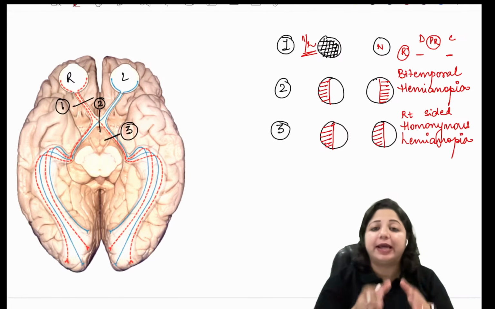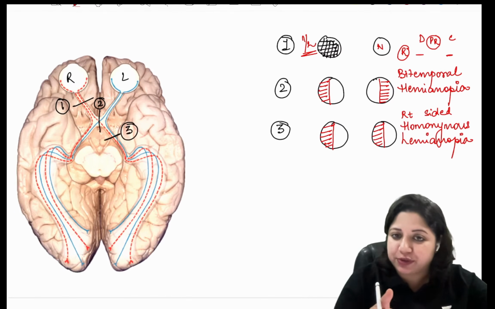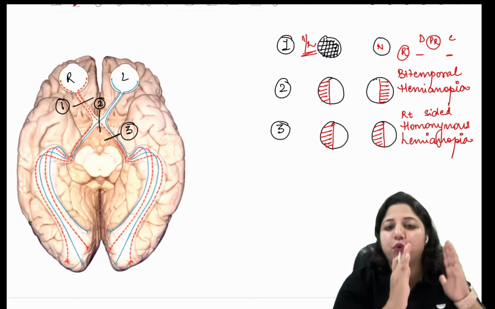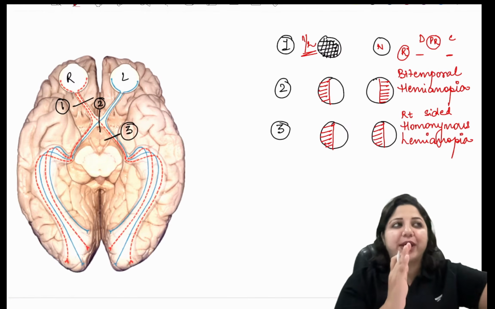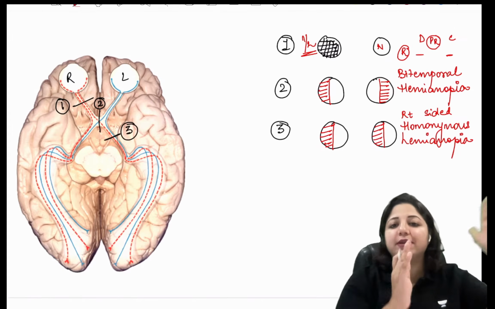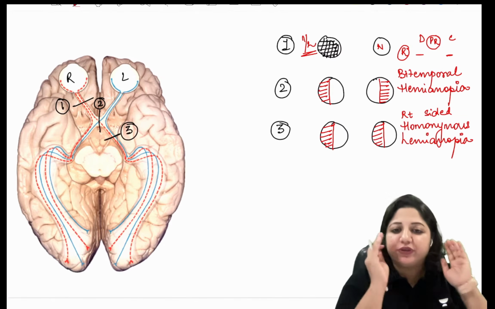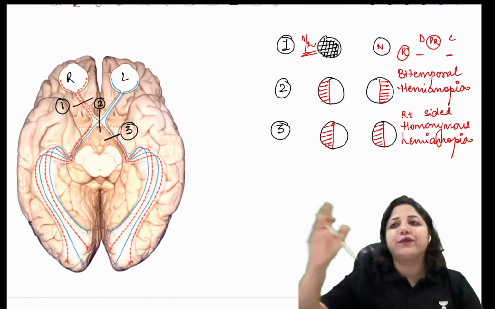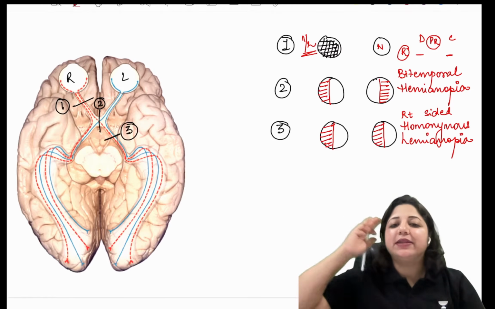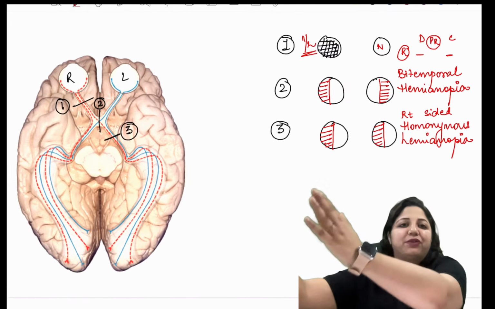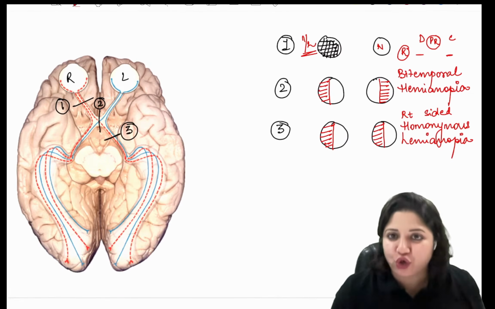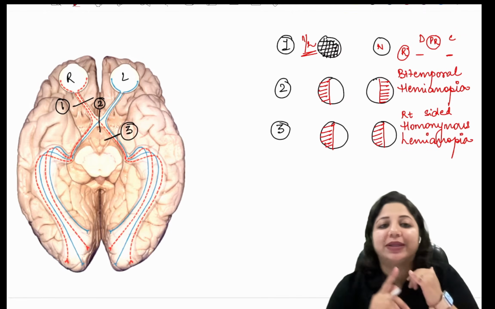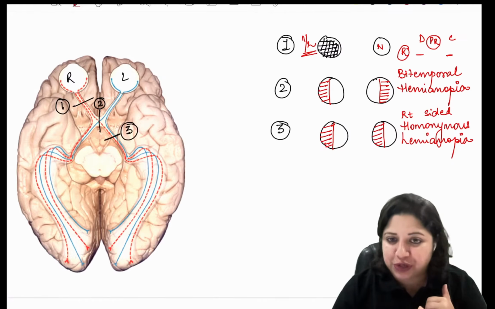By that I mean, I told you there is the contralateral field which it subserves. Homonymous means it is similar in both the eyes. That means both eyes have the same sided involvement. That means if it is the right side visual field loss, the right side of the right eye and the right side of the left eye is gone. Homonymous means similar, hemianopia. So that is when you have an optic tract lesion.